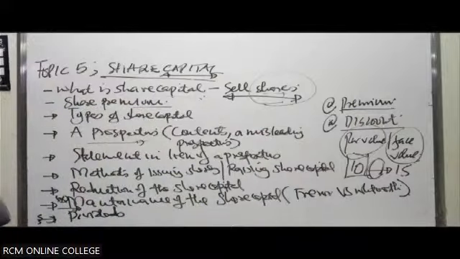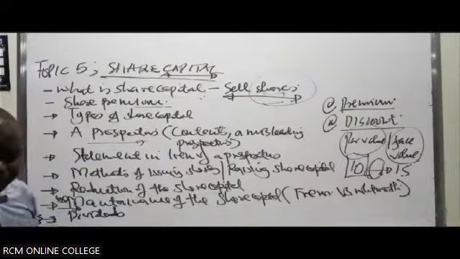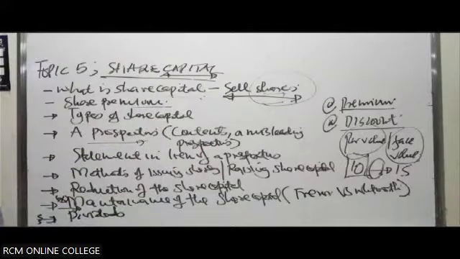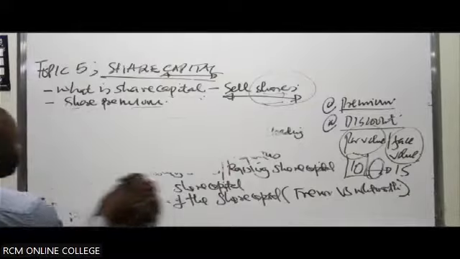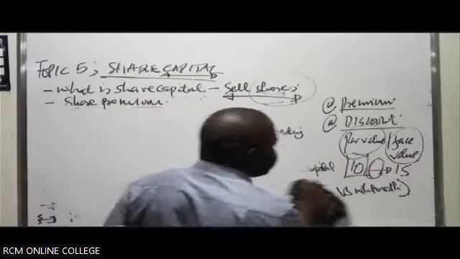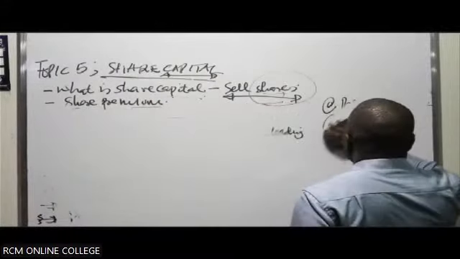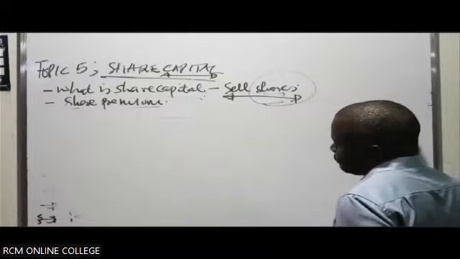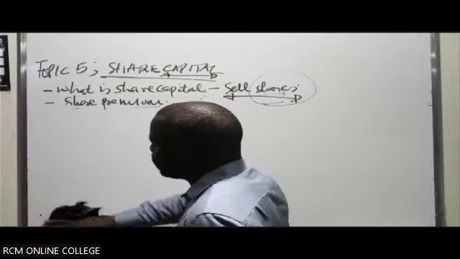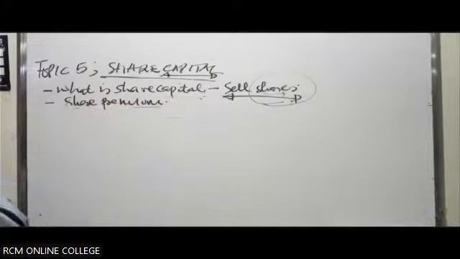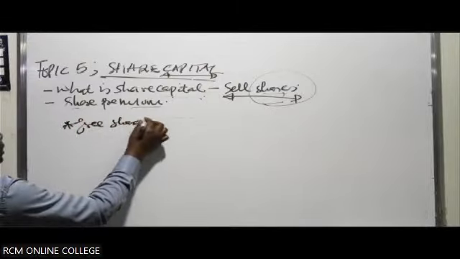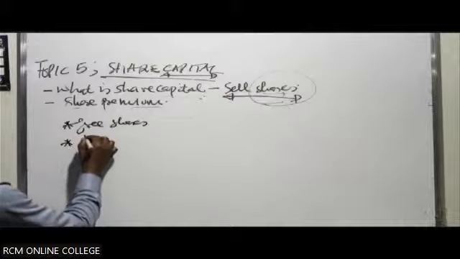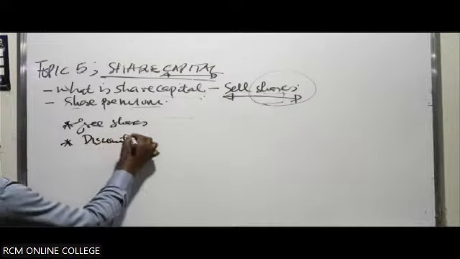For example, if you have issued out some free shares. And remember, there's something we've said, that the share capital of the company should always do what? Be maintained. You must always realize the true value of the share capital of the company. So maybe you have issued out some free shares. Maybe there are some shares which you've issued at a discount.